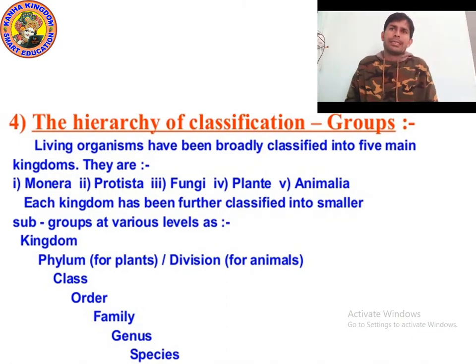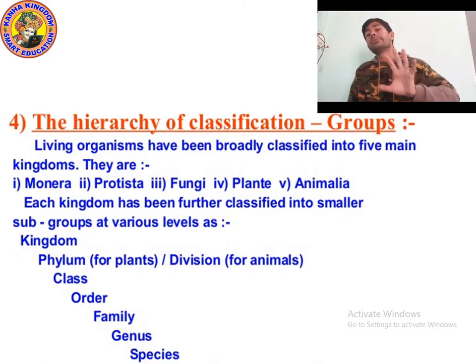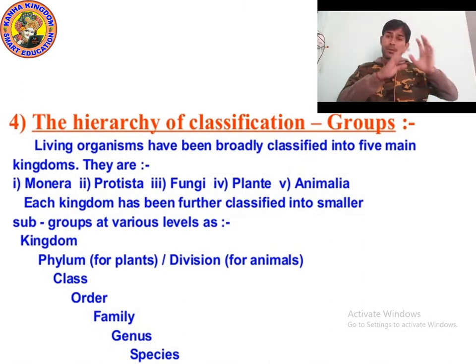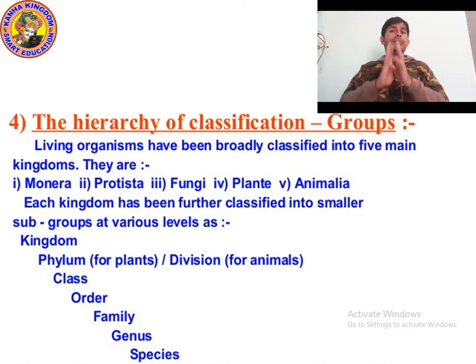Now let's see the hierarchy of classification. Living organisms have been broadly classified into five main kingdoms. All living organisms, plants, animals, insects, are divided into five kingdoms.